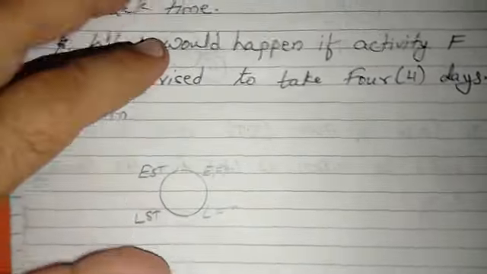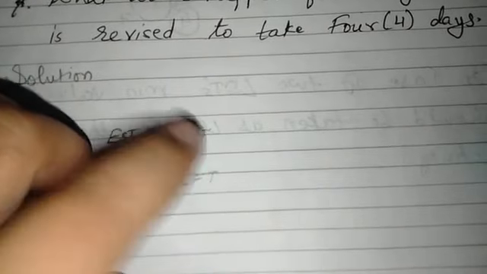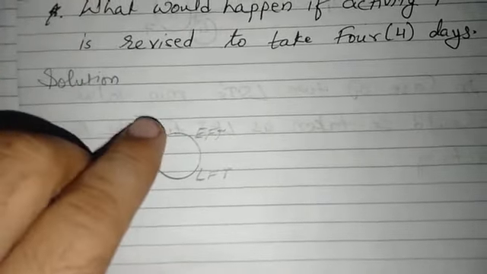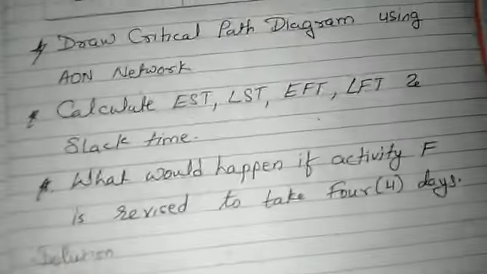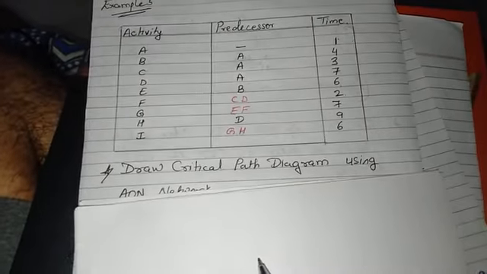Before doing the solution, I will explain that the early start time would be here, early finishing time would be here, latest finishing time would be here and latest starting time would be here. This way in every node we have to draw. So I am drawing the network for you and you all also draw with me.